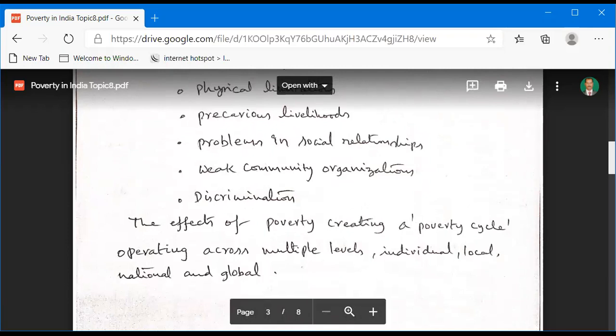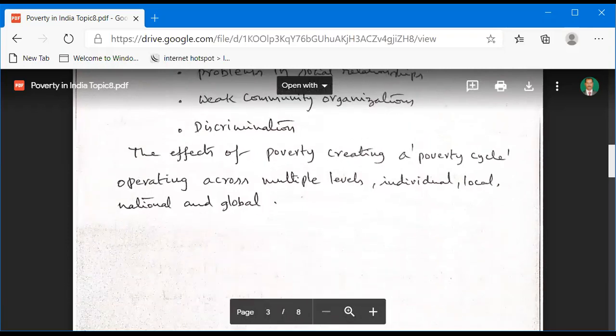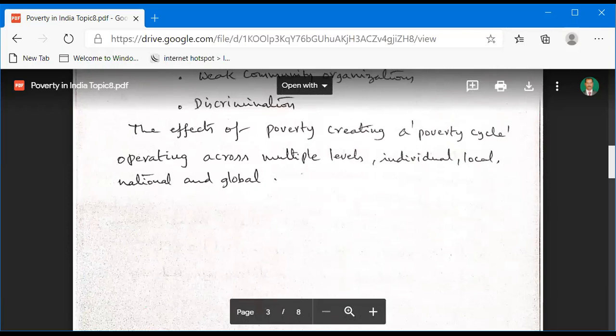And now we are observing the effects of poverty, creating a poverty cycle operating across multiple levels: individual, local, national, and global. So the effects of poverty create some poverty cycle operating in our Indian society. That is, the effect on multiple levels: effect on individuals, community, society, local, national, and also global effects.